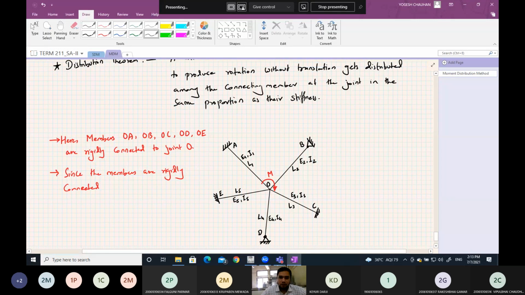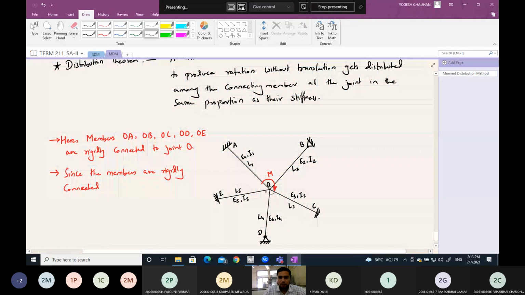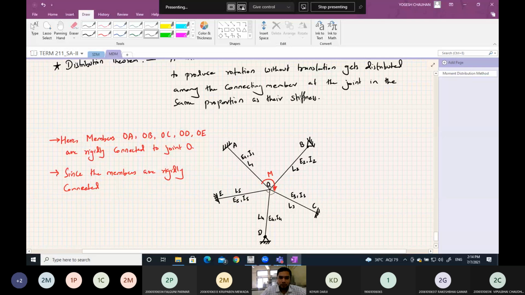So if this is the angle between these two members, this is the angle between these two members, so when it is deflected, let us say this is the deflected shape.